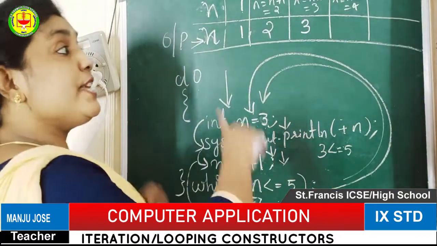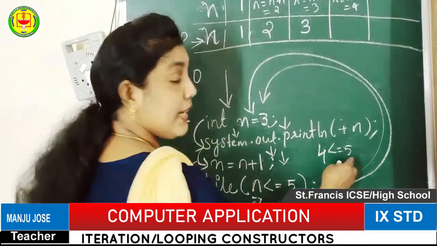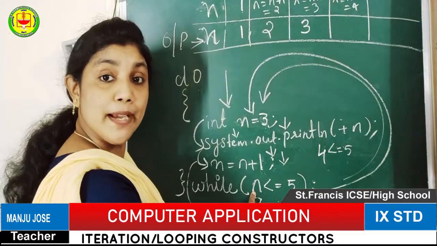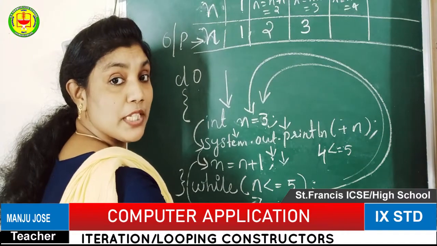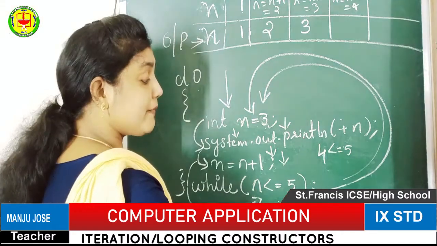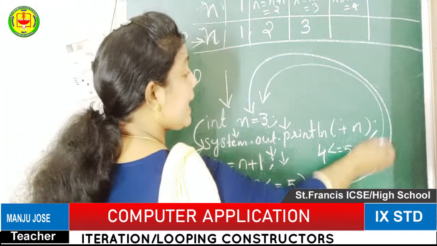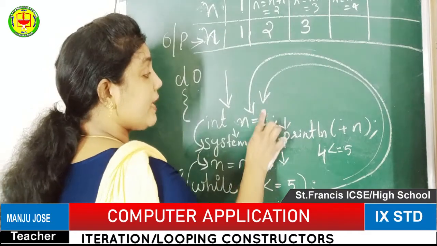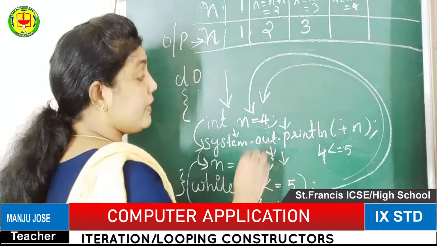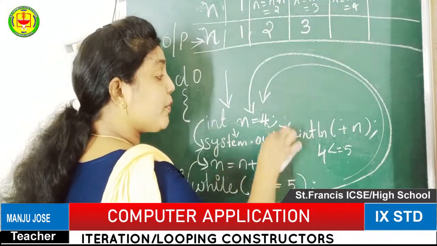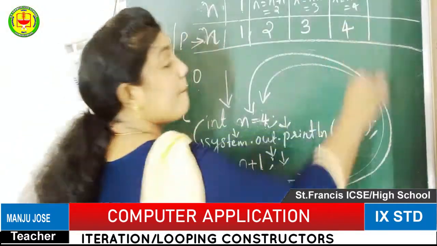Then after changing the n value, again it will check the condition 4 less than or equal to 5. That means the present value of n, 4, is compared with the limit value. This 5 is our limit value. Comparing 4 with the limit value, of course it is less than 5. Since the condition is true, it will again go back to the looping section, the n value will be 4, and the output command will be executed. The present value of n that we have changed will be printed.